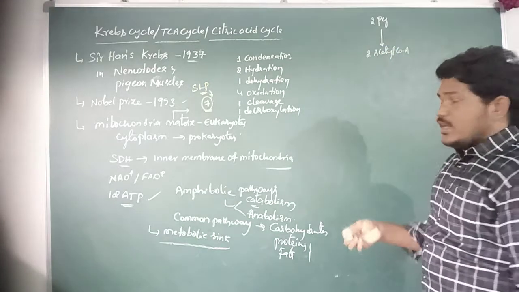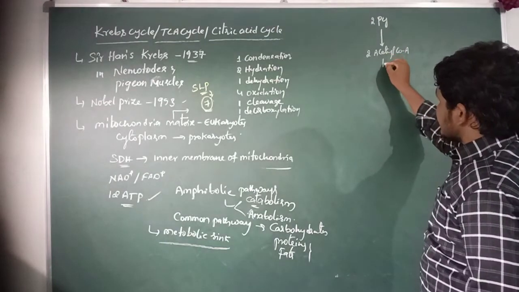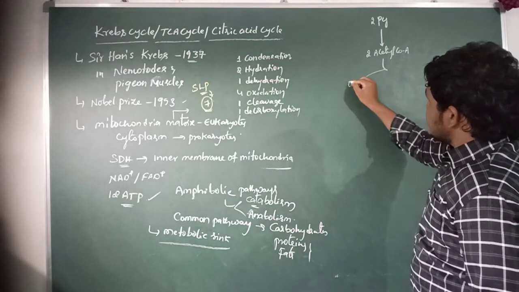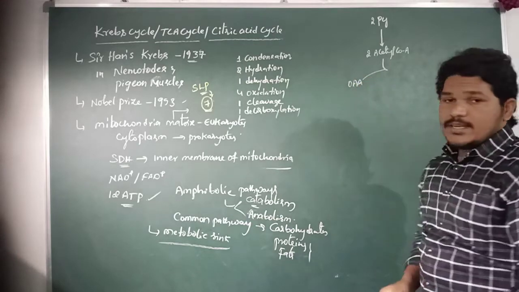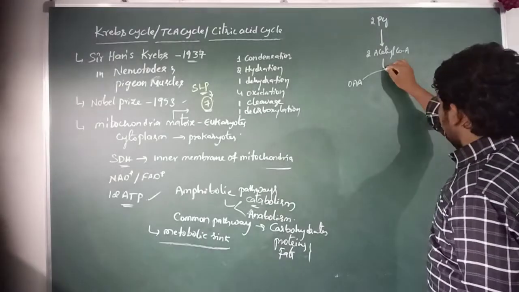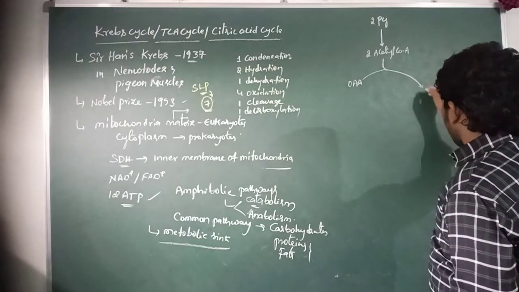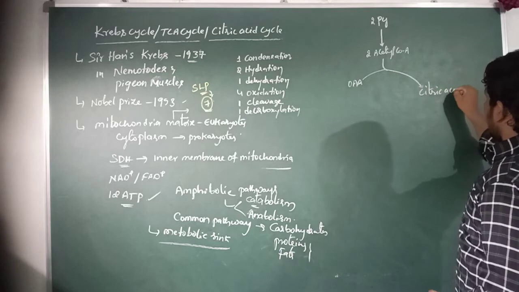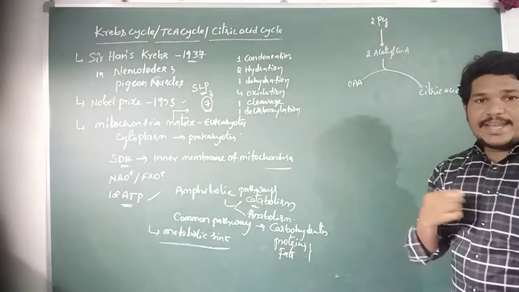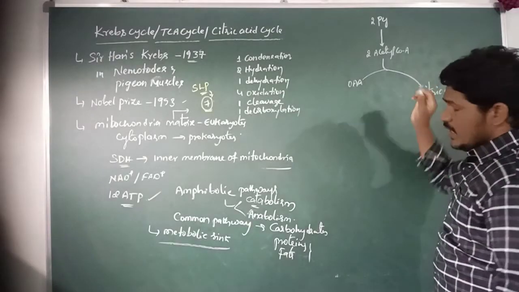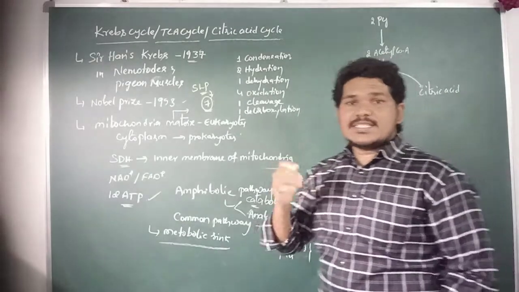Then the acetyl CoA is condensed with the 4-carbon compound oxaloacetic acid to form citric acid, or citrate, by the enzyme citrate synthetase.